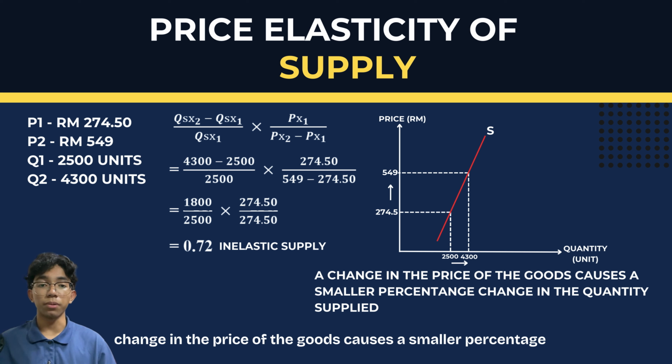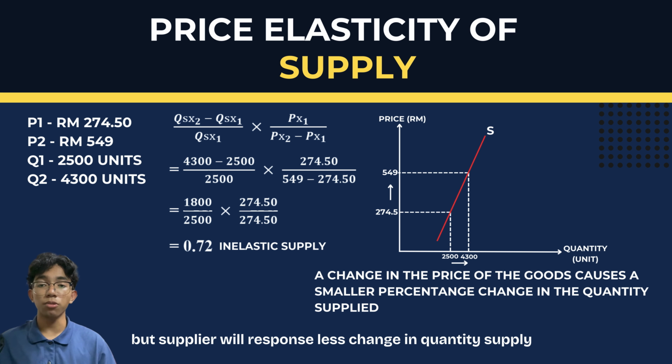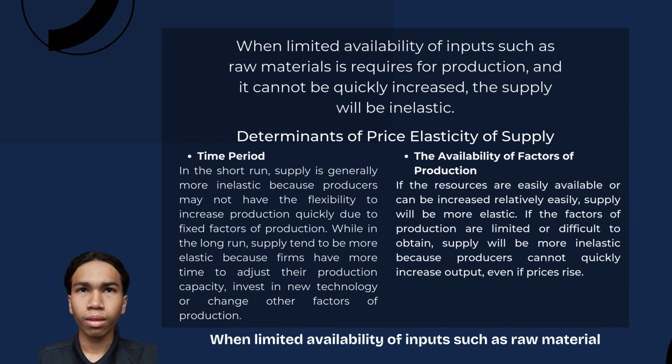A change in the price of the good causes a smaller percentage change in quantity supply, meaning that even if there is a huge change in price, the supplier will respond with less change in quantity supply.